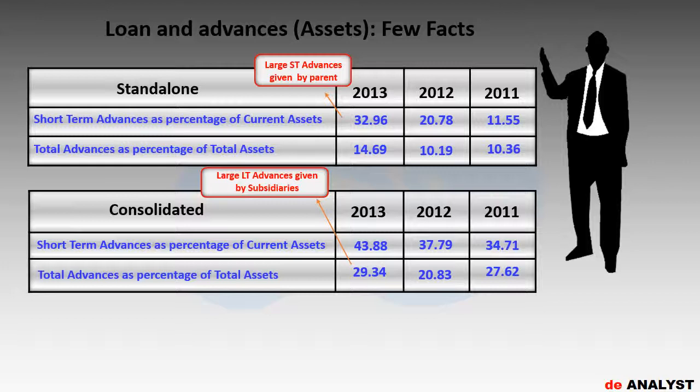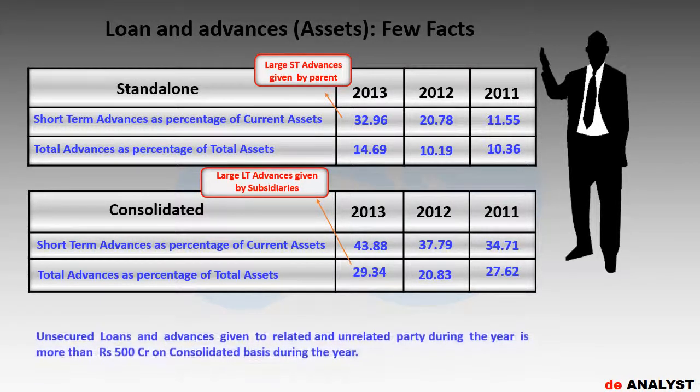Folks, you would be shocked to hear that a company which is crying for liquidity had given loans and advances of more than rupees 500 crore on a consolidated basis to related and unrelated parties. And for more than 60%, the same company has not even disclosed the purpose thereof.